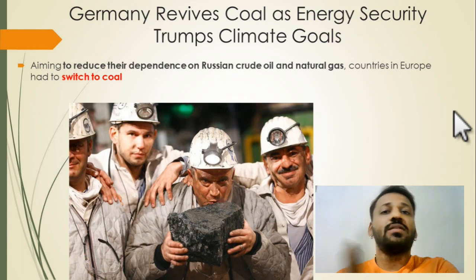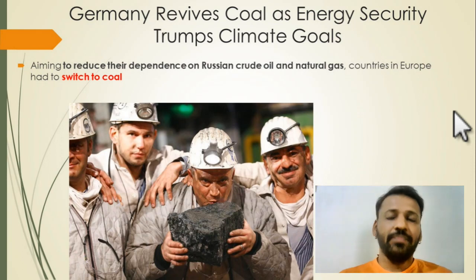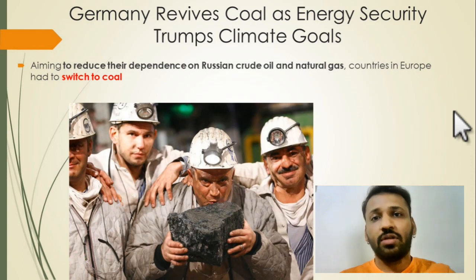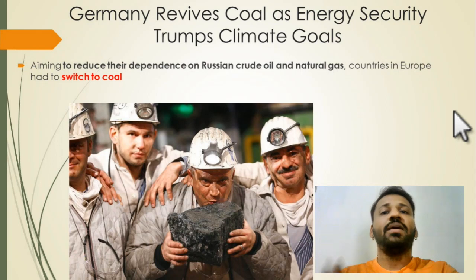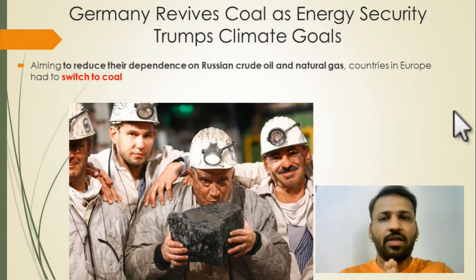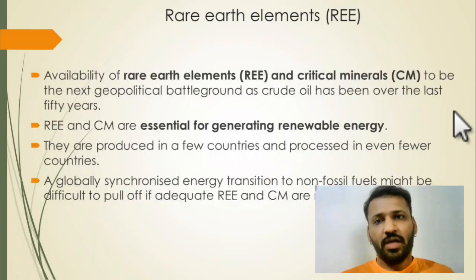They did not buy Russian oil, they want to put sanctions on Russian oil, but simultaneously they don't want to give up their economic benefits. So they turn towards coal. Specifically Germany. So these are the contradictions. The country which says it will be completely net zero emission by 2045 has turned towards coal. So this is one of the important factors that the economic survey highlights.